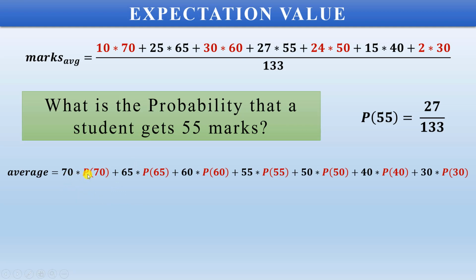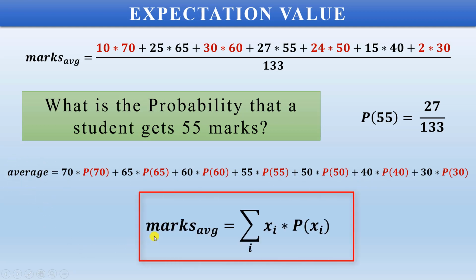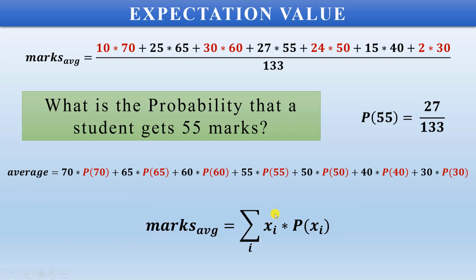So 70 marks into the probability of getting 70 marks plus 65 into the probability of getting 65 and so on. That becomes the average marks. So the marks average will be equal to the summation of the marks obtained into the probability of a student getting